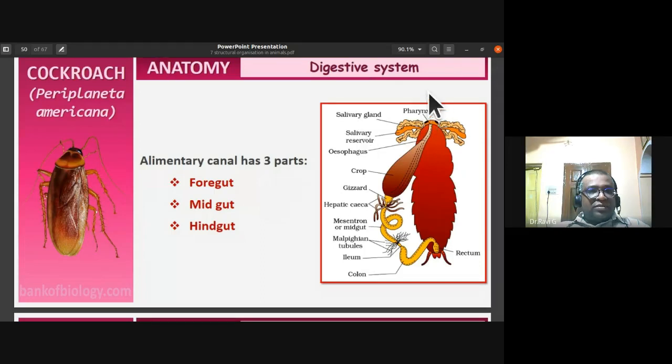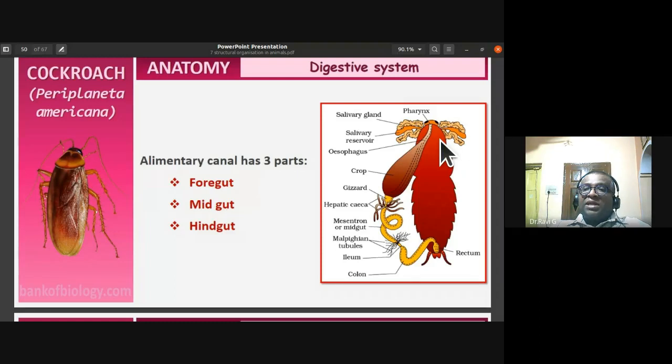Okay. See, the digestive system of cockroach, to understand it better and to remember it, is very important from your exam point of view. The reason is they give it to you for 5 mark questions and you have to draw a neat labeled diagram with 10 parts of it you have to label. And I've told you that you can remember this digestive system by comparing with human being.